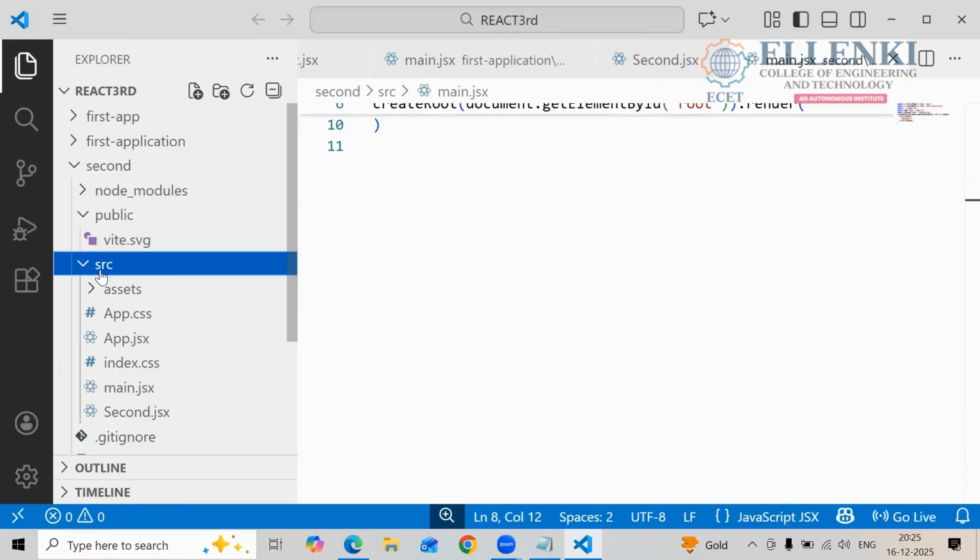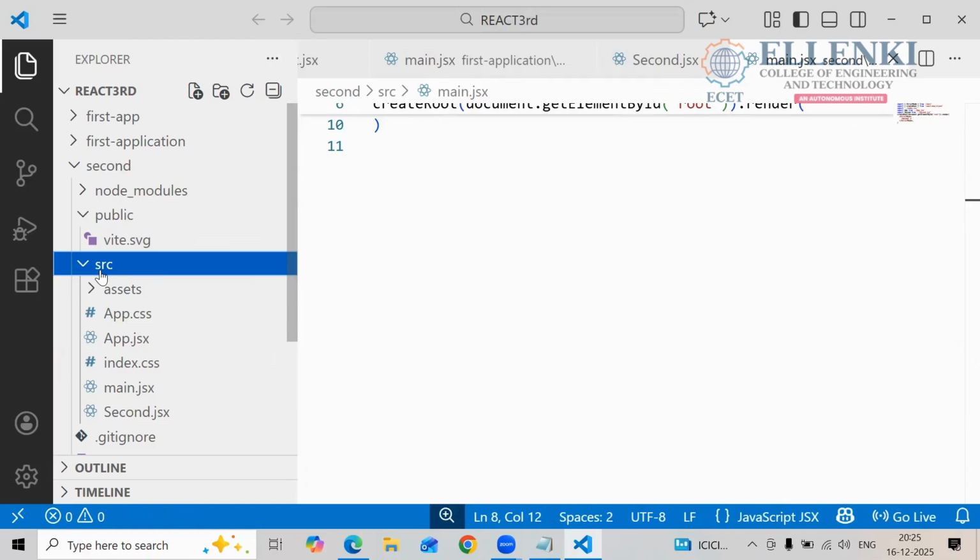App.jsx is the main component of your program. And if you want to modify a particular component, which file do you use here? App.css. And from where will the execution start here? Index.html. Index.html internally connects with what? main.jsx. And main.jsx will connect with what? Backend. Backend will connect with what? Database. It will collect the data from the database and the backend will give this data to the main.jsx.